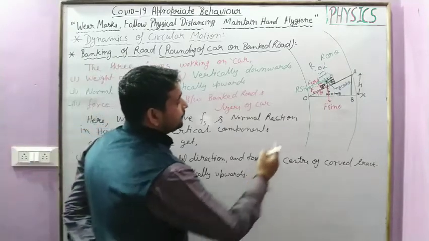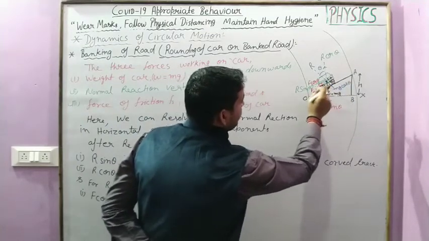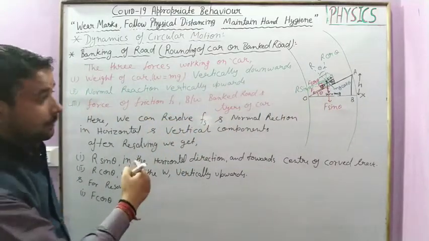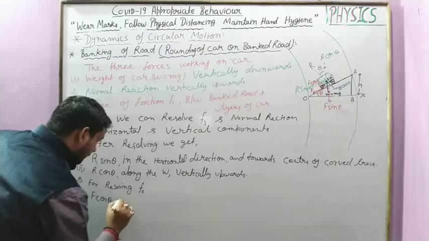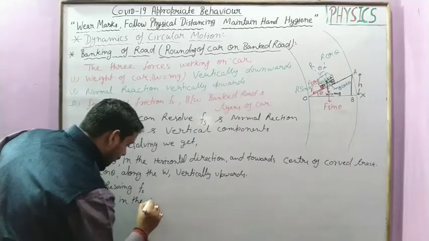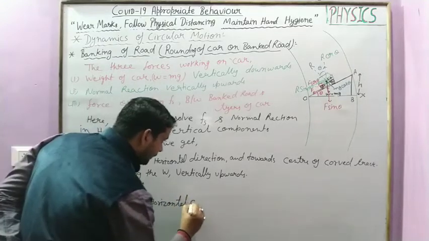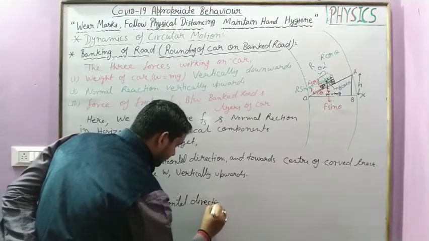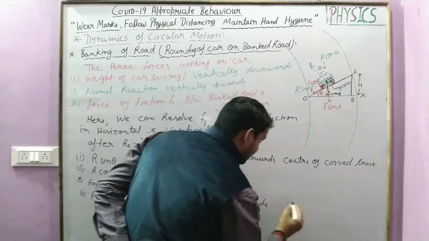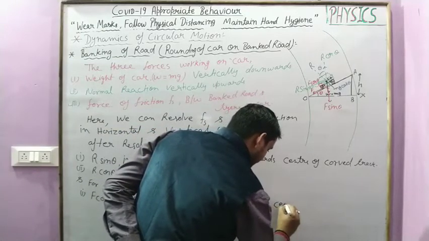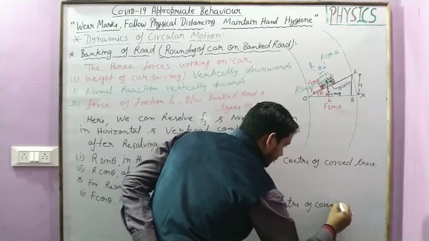F cos theta is in the horizontal direction, and towards the center of the path, center of the curved track.